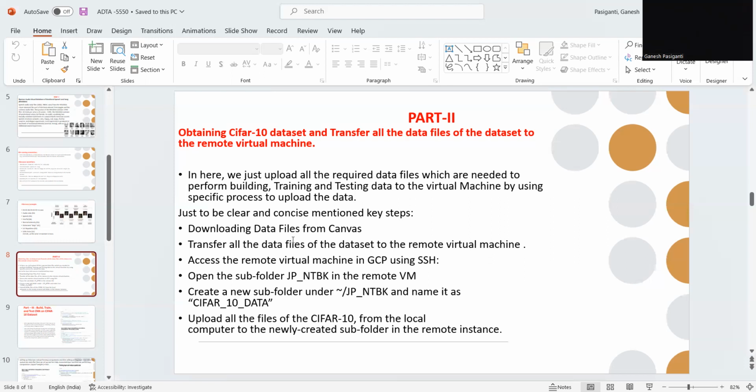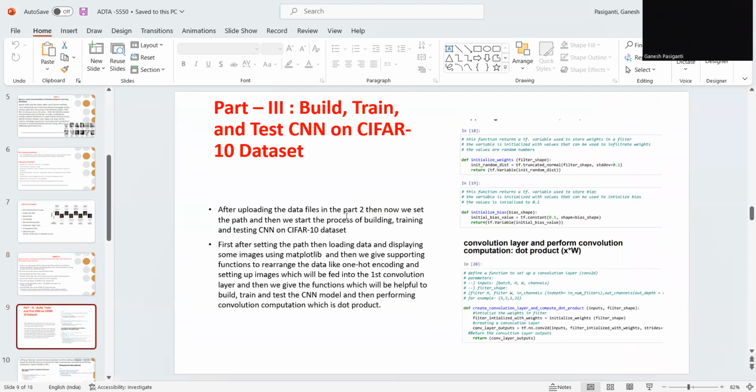Here, as I mentioned, the subfolder I have created is jp underscore ntbt in the remote virtual machine. After creating that subfolder, it is named CIFAR10 dataset. I am uploading these files from the local machine into the newly created subfolder in the remote instance. Let's go to the next slide.